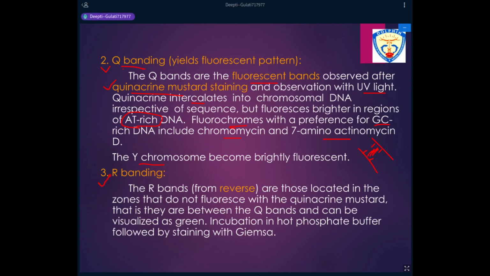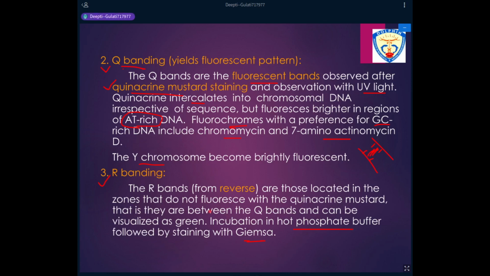The third kind of banding is known as R banding. In R banding, we use a different kind of stain that is known as Giemsa. Before using Giemsa, we need to incubate the cells in hot phosphate buffer. So first we incubate the cells in hot phosphate buffer, and after this treatment, we stain with Giemsa.